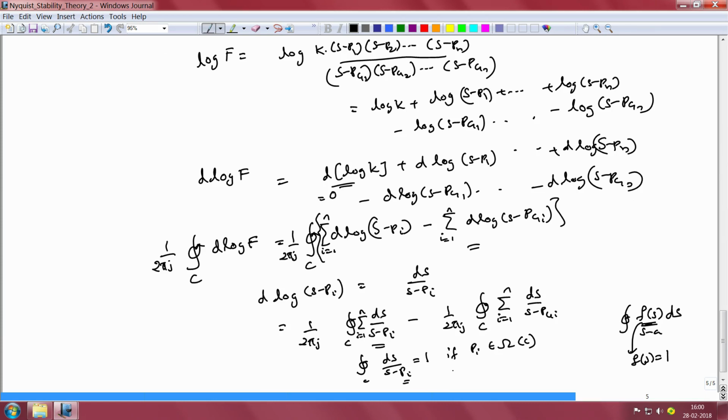If on the other hand p_i is not part of the region bounded by the curve C, this is going to be equal to 0.